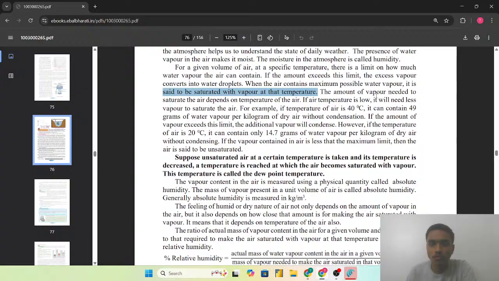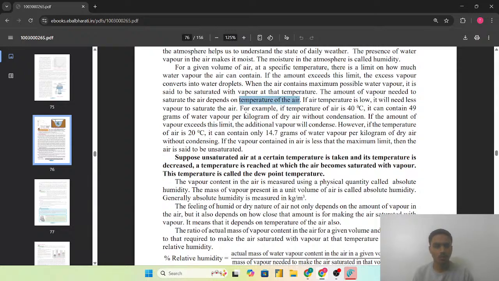So the amount of the water vapor needed to saturate the air depends on the temperature of the air. So amount of the water vapor मतलब air में कितना water vapor amount हो सकता है, that depends on the उस air का temperature कितना है. So if air temperature is low, it will need less vapor to saturate the air. For example, if temperature of the air is 40 degrees Celsius, it can contain 49 grams of the water vapor per kilogram of dry air without condensation.